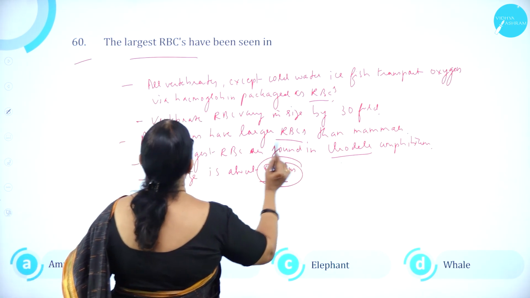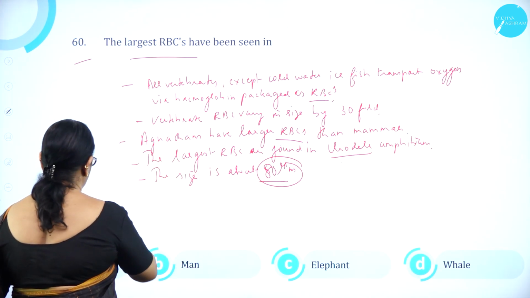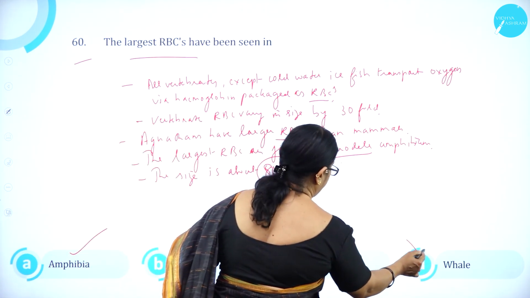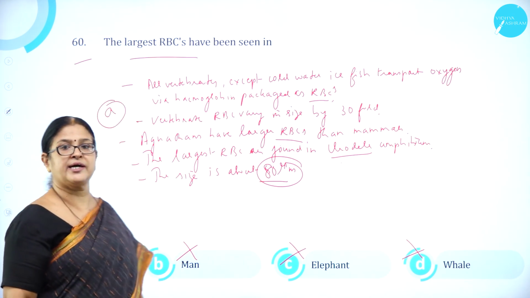So the answer is amphibia. The largest RBCs have been seen in amphibia. Option A, amphibia, is correct. B, man, is wrong. C, elephant, is wrong. D, whale, is wrong. So option A, amphibia, is correct.